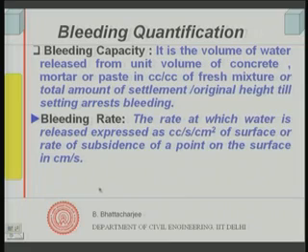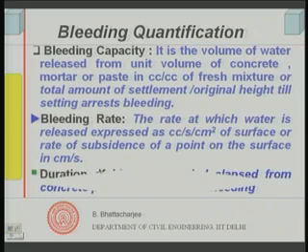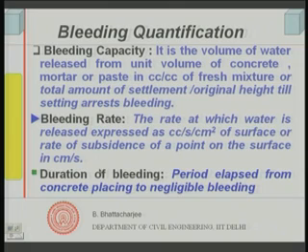So, the rate at which it is subsiding at any point of time is called the bleeding rate. This rate obviously cannot be constant. It will be constant possibly for a certain period of time, but it will reduce with time. We shall have a diagram to see this. So, bleeding rate would change, but we have a way of defining it. The next slide will define that in detail.